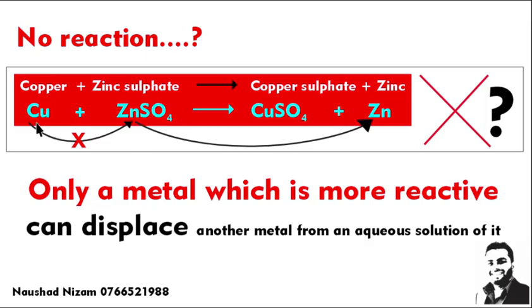But remember, copper cannot displace zinc here. Copper is a single element. Can it displace this zinc? No. Because copper is less reactive than zinc. Only an element more reactive than the element found in the compound can displace the element in the compound. So only a more reactive metal can displace. So this reaction will not take place.